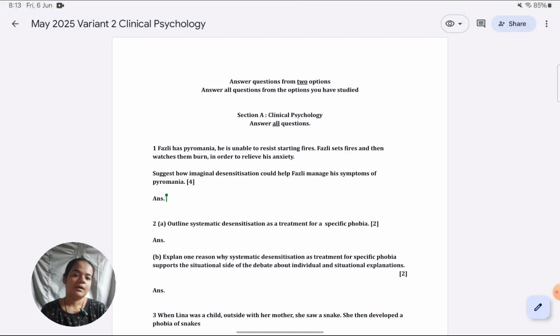Today we will go over how to solve section A for paper 3. To illustrate this, I have taken May 2025 variant 2 paper. First, I just want to explain what my approach for this lesson is. In case you just want to go towards the solution of the first question, you can skip the introduction. I've included timestamps below, so you can go a little ahead in the video.